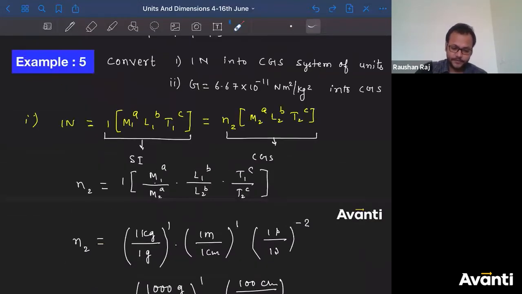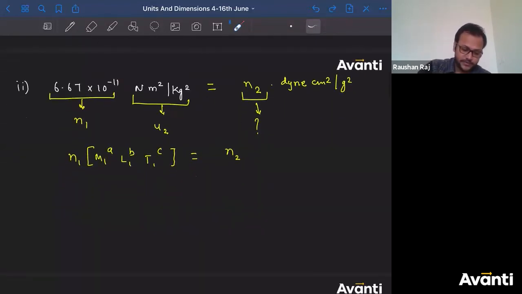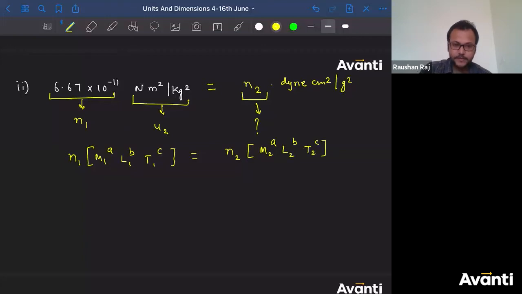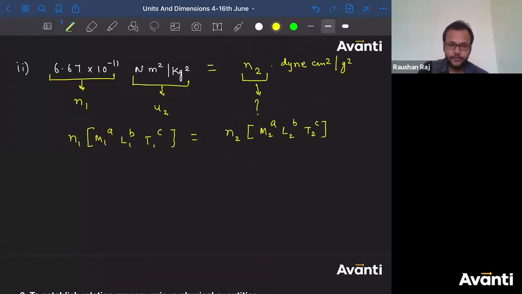See here. Tell me what is the dimensional formula for the universal gravitational constant? Come on, quickly. What is the dimensional formula for capital G? Did everyone forget? You can also do it from here, FR2.